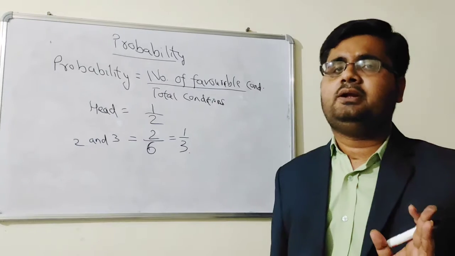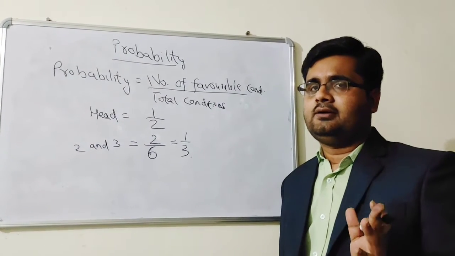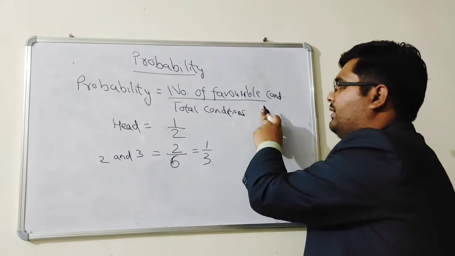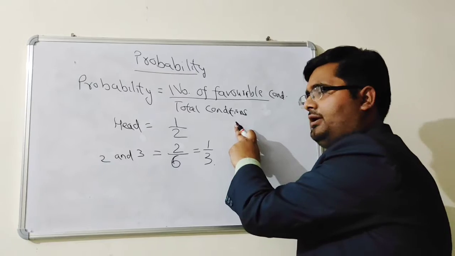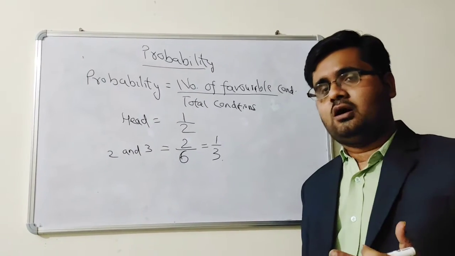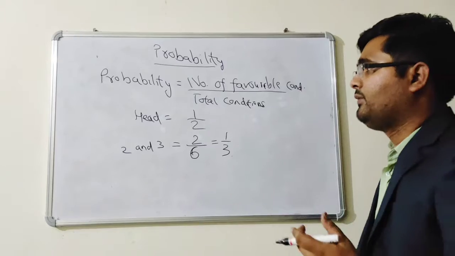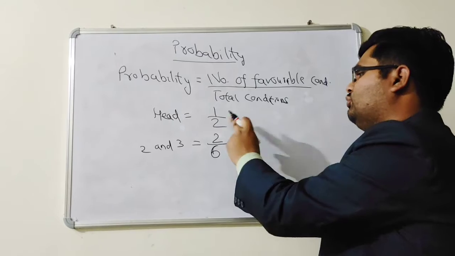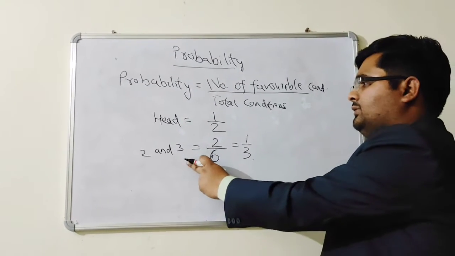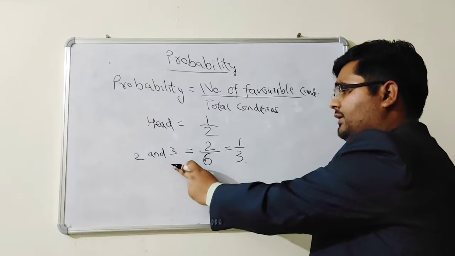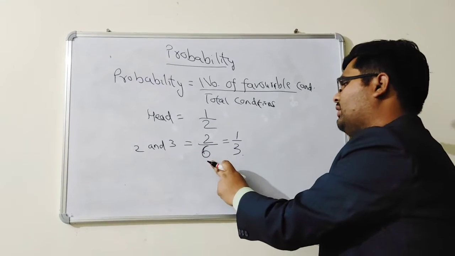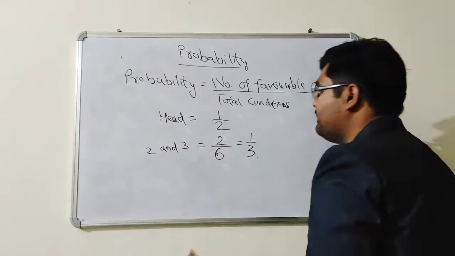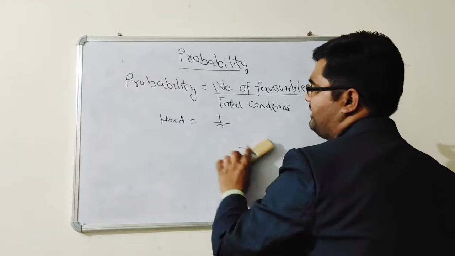So you have to simply remember one thing: the formula of probability is number of favorable condition upon total condition. If you want to take out the probability of head when you spin a coin, favorable condition is 1 and total condition is 2. And same case with the dice. What about you getting 2 and 3? Favorable conditions are 2 and total conditions are 6, so it comes out to be 1 upon 3. Now these are very basic. I have told you the basic.